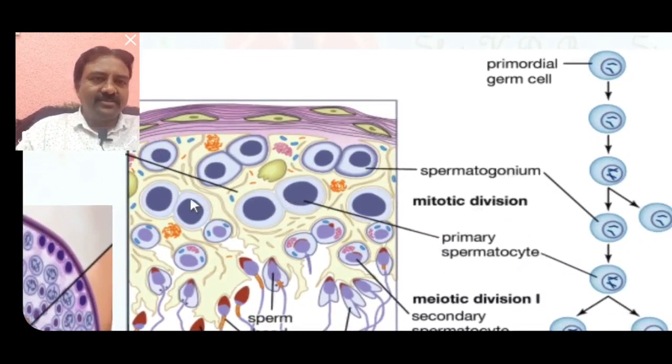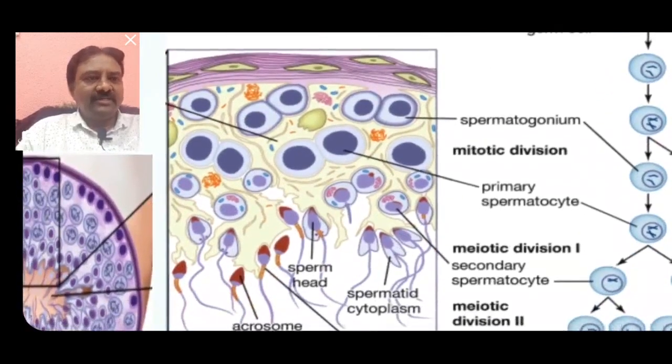The primary spermatocytes are diploid, because the spermatogonia are diploid. The primary spermatocytes undergo meiosis, the reduction division, to form secondary spermatocytes.